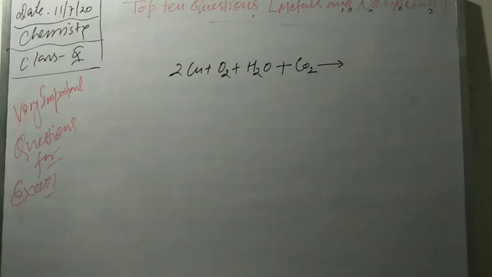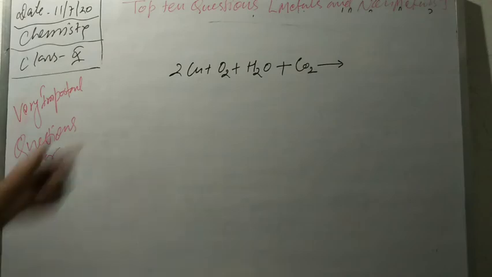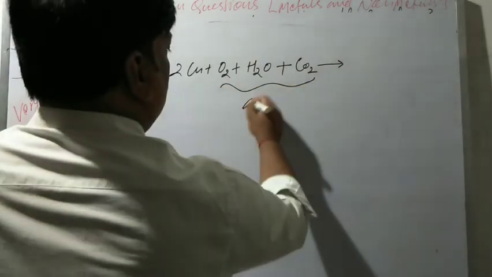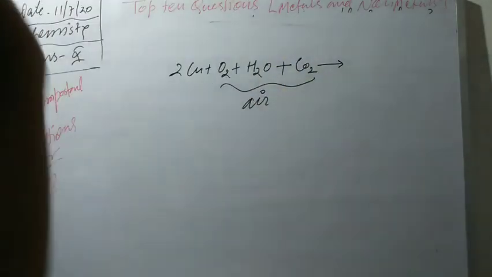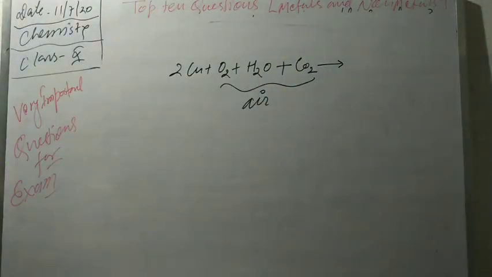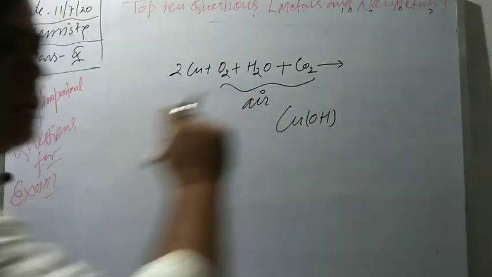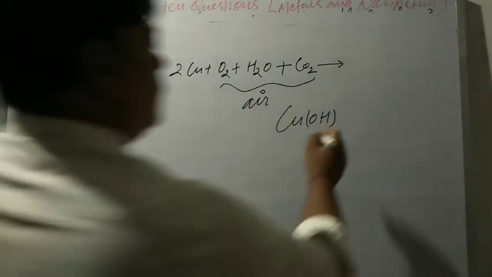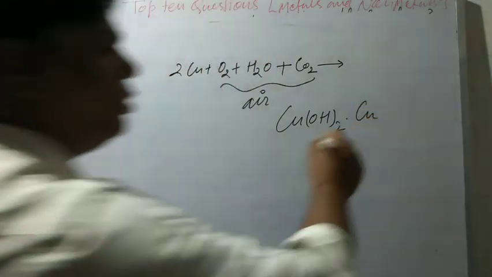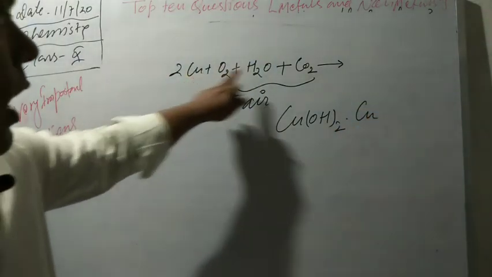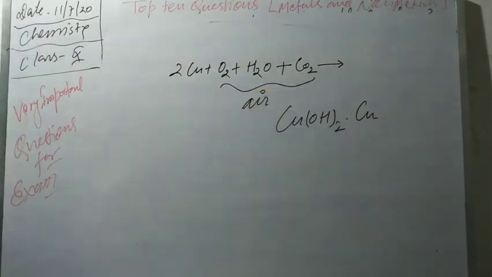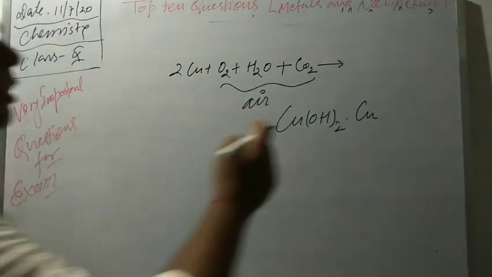When copper reacts with air, which contains all these things, it gives copper hydroxide, Cu(OH)2, and copper carbonate.